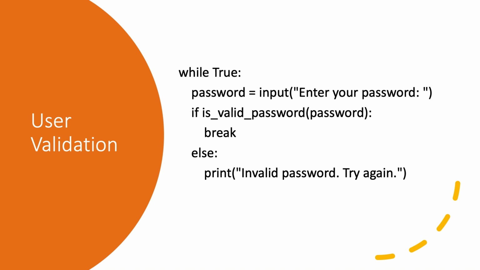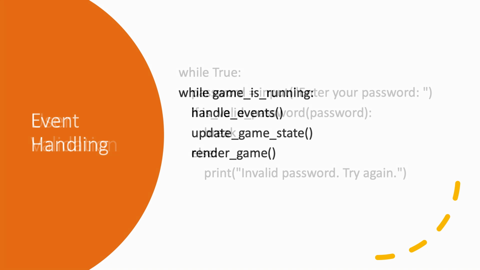So this process repeats until a valid password is entered, ensuring continuous validation and user feedback. So again, the while True condition is a way to run the loop at least once, but please make sure to include some logic in the body of the loop to break out of the loop, otherwise you will have an infinite loop.